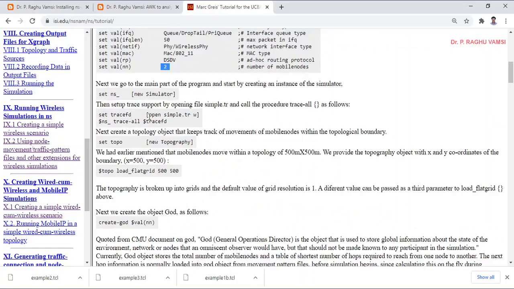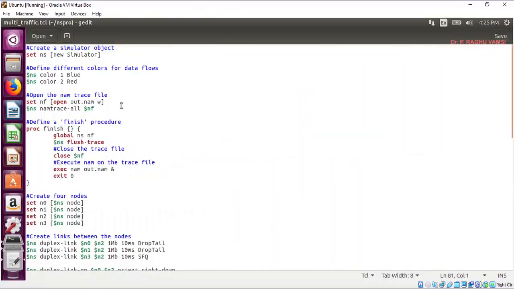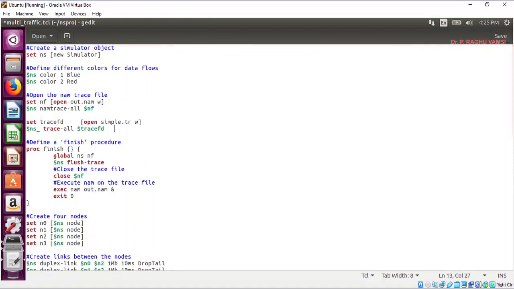Like that here, set trace FD open simple.trace w. So this code is there, and with it we can trace this particular content. So here: set trace FD open simple.tr in write mode, ns trace all into the trace FD. That means whatever simulation is happening, that simulation in text form as a log file will be recorded in the simple.tr file.